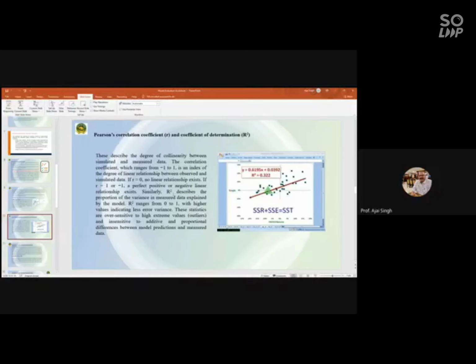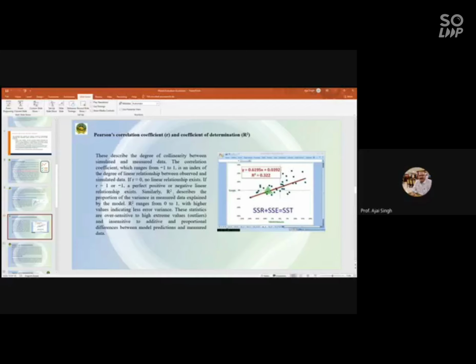So if r is equal to 0, that means no linear relationship exists. If r is equal to 1, then I will say there is a very strong relationship, it may be positive or negative. Similarly, this is true in the case of R square also, which describes the proportion of variance in the measured data explained by the model. So R square also varies from 0 to 1, with higher values indicating less error variance.